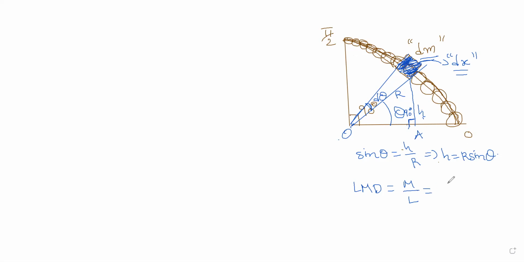L is equal to pi r by 2, so m divided by pi r by 2, that is 2m by pi r. That is the linear mass density for this chain. Is this part clear?